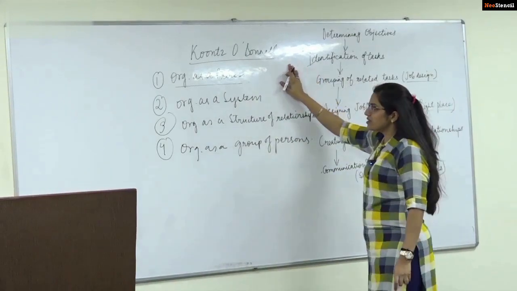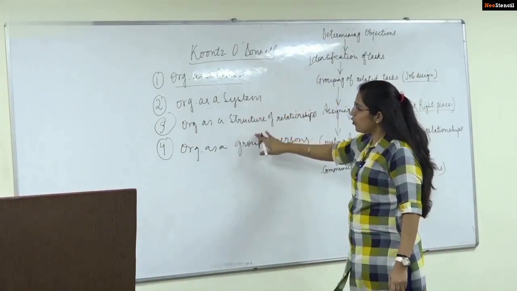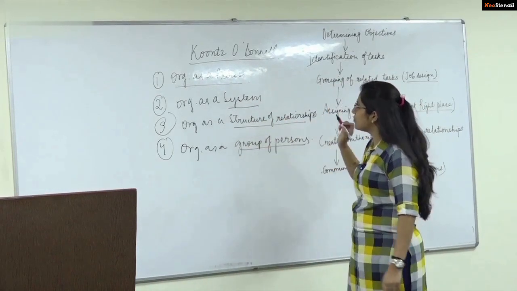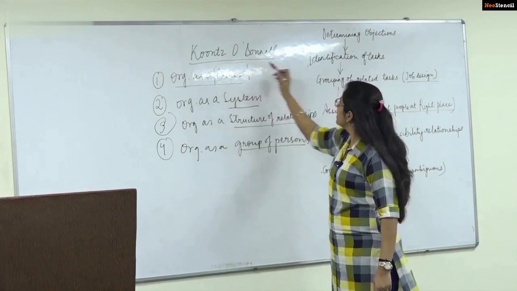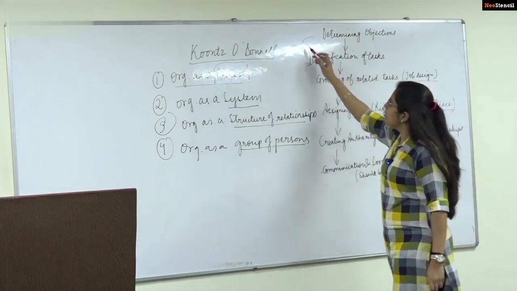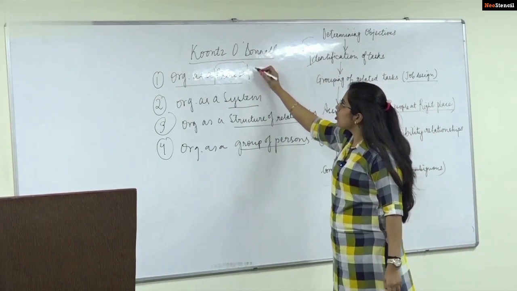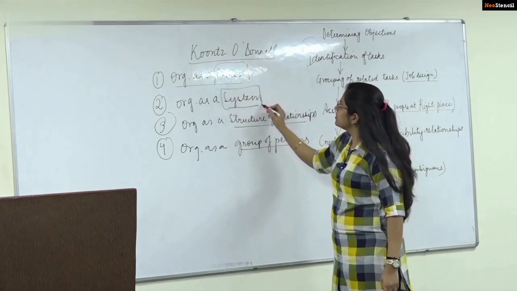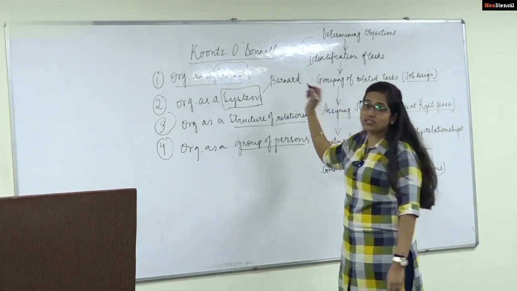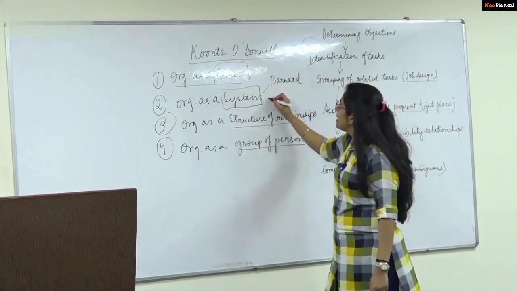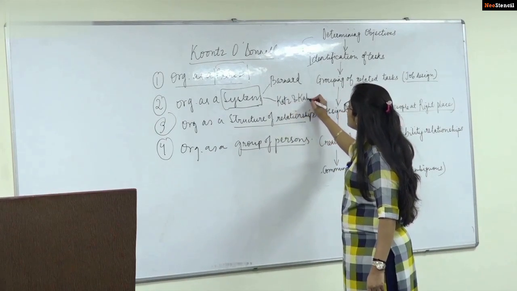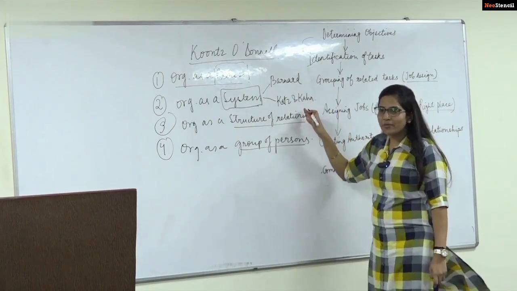After looking at the various definitions, we get all these four: as a process, as a system, as a structure of relationship, as a group of persons. As a process, we have seen that these are all the tasks that the organization has to perform for the accomplishment of the objectives. Kuhn O'Donnell is covered here. As a system, we have seen Bernard is covered here, because he said that organization is a system of consciously coordinated efforts. Then as a system, Katz and Kahn is covered here. Why Katz and Kahn? Because he said that organization is an open dynamic system.